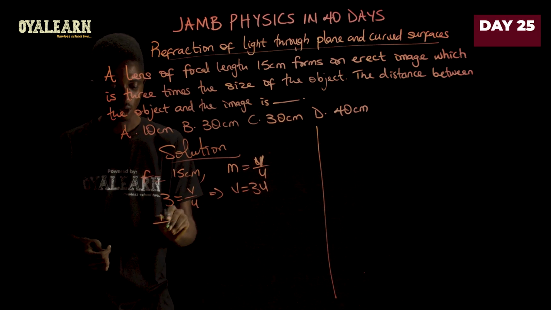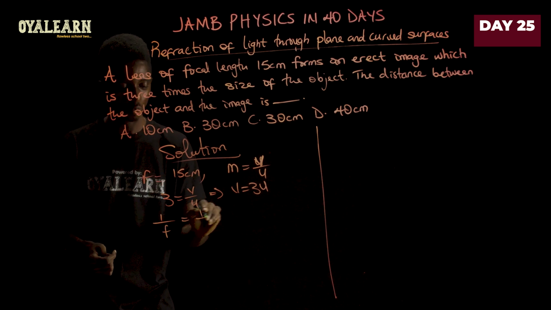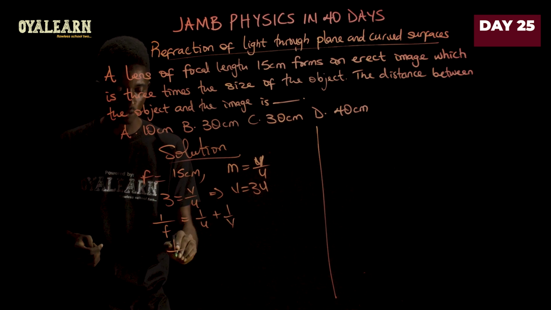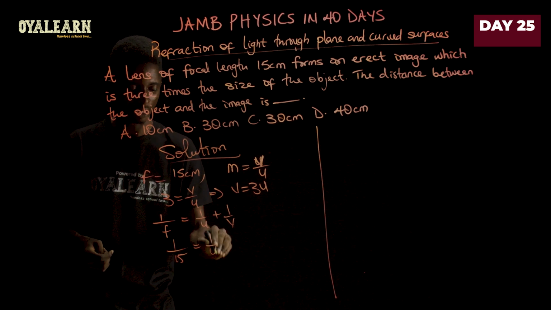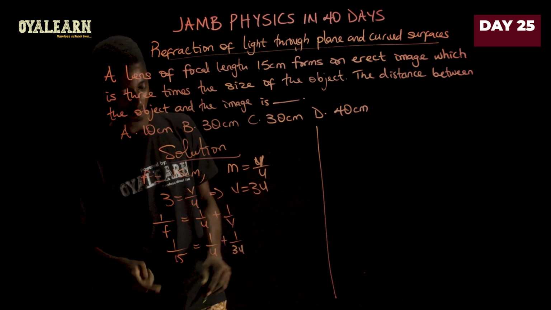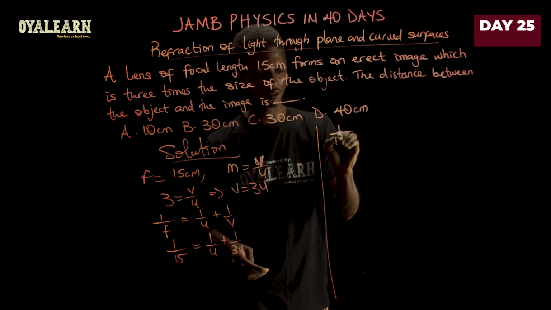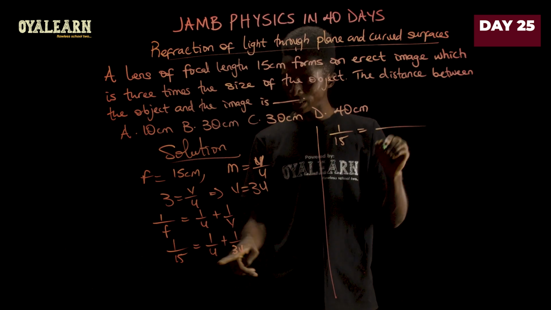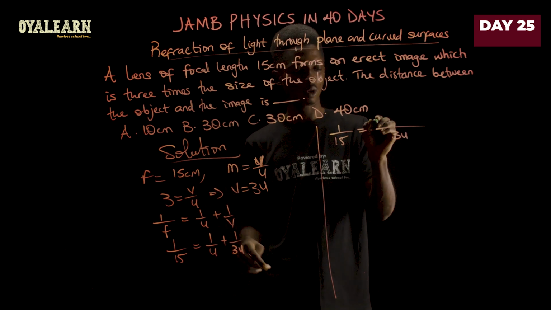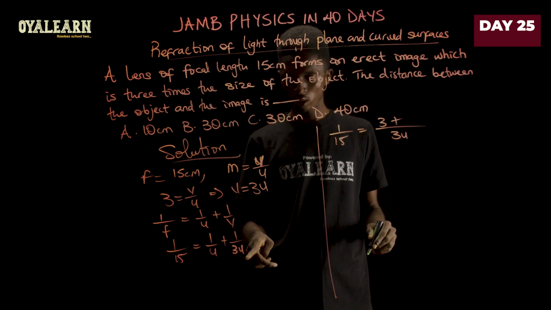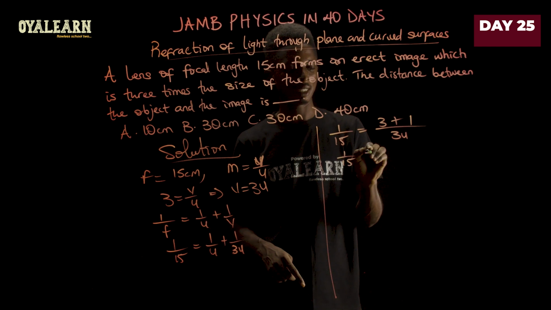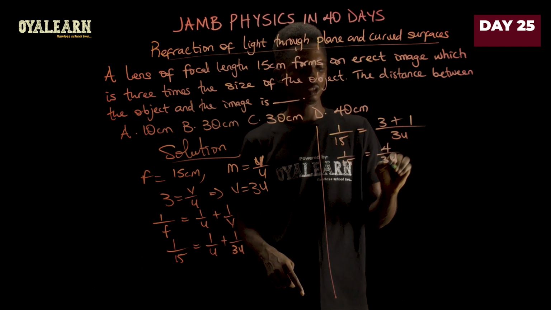So let's solve. 1 over f equals 1 over u plus 1 over v. This is the lens formula. So 1 over 15 therefore becomes 1 over u plus 1 over v. Now v is 3u. Now we can then say 1 over 15 equals, now when we take LCM here, that will be 3u. Now u here is 3. 3 times 1 we have 3, plus 3u here 1. 1 times 1, 1. So 1 over 15 equals 4 over 3u.